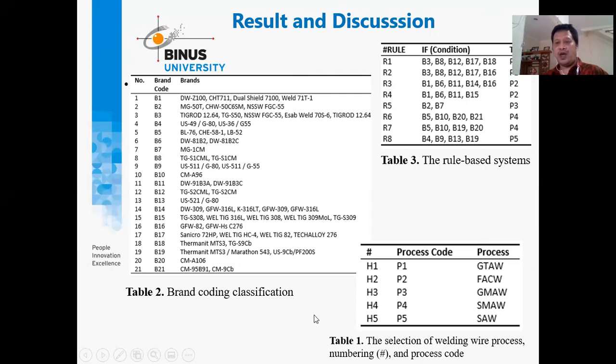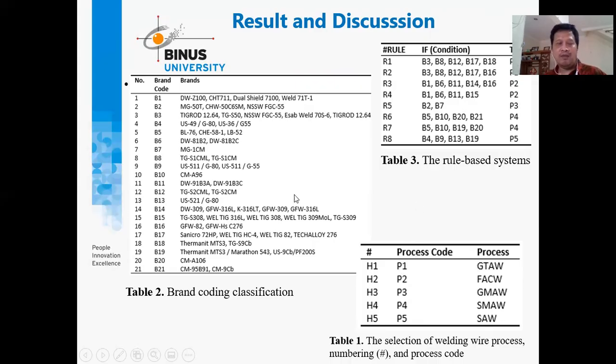So we have the numbering H1, H2 until H5, and we give the prior code P1 until P5. So H1 or P1 is GTAW, as a gas, and so on, until H5 or P5 as SAW. So this is the classification of the 5 types of welding wire.